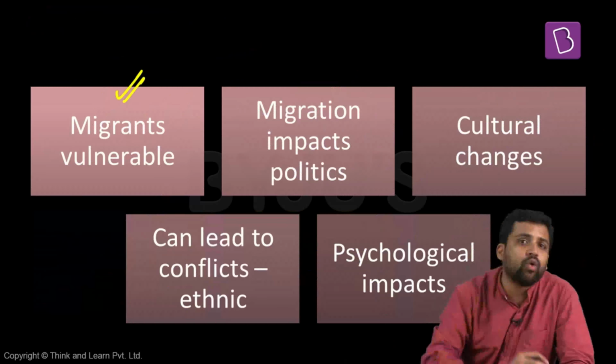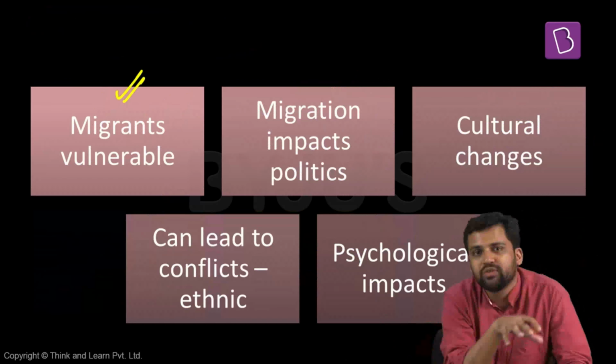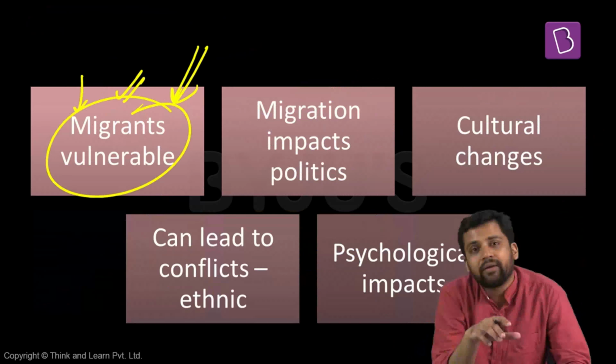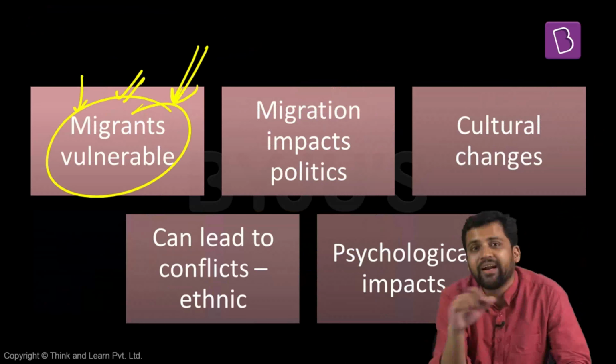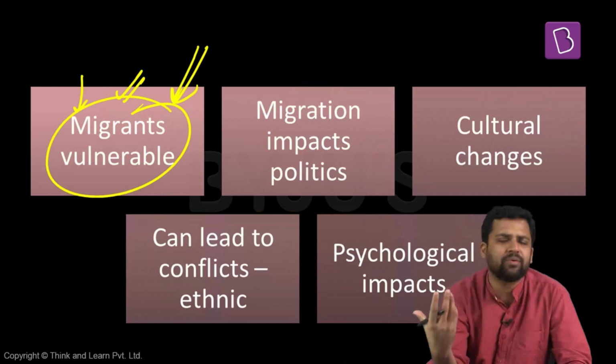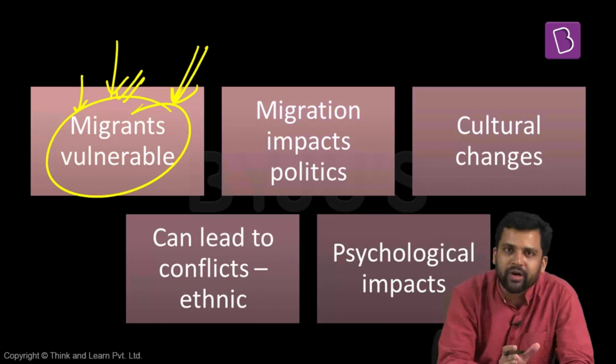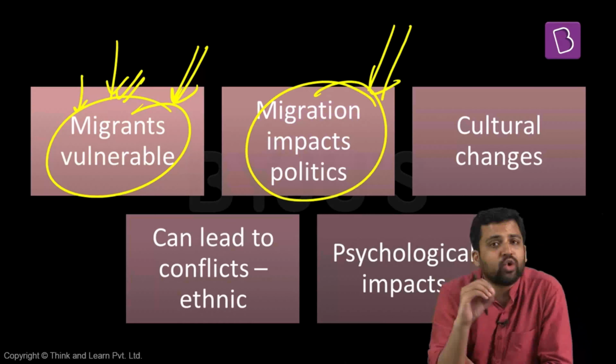Migrants, when they're migrating to a new area, do not have those social relations, social contacts. They might have to migrate to a new state, so it makes them more vulnerable. There have been studies which point out that capitalist farmers prefer to employ migrant laborers in their farms because they are the ones who can be easily exploited. These migrant laborers are not local to the region. They will not fight back. They will not resist. So generally, they are paid less as compared to the local laborers. So there are high chances of being exploited. They're more vulnerable.